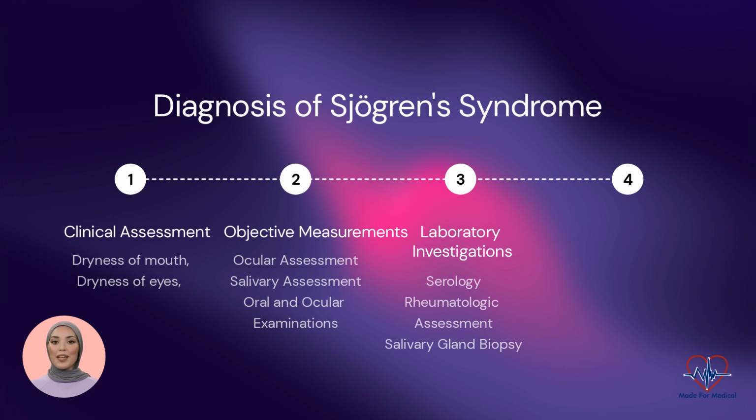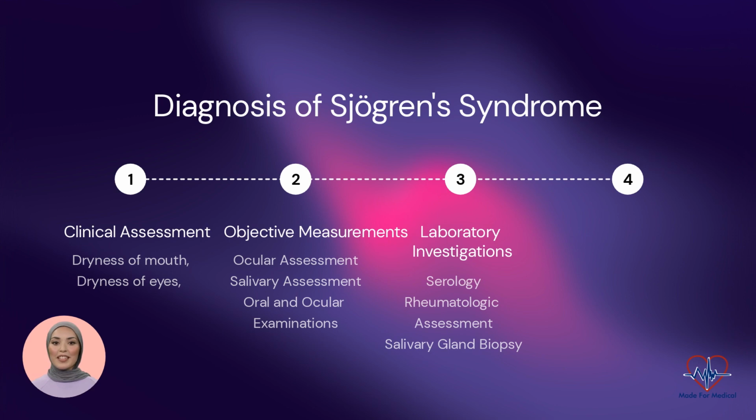Erythrocyte sedimentation rate, ESR, and C-reactive protein, CRP. These markers of systemic inflammation may be elevated in Sjogren syndrome, although they are nonspecific. Rheumatologic assessment. A comprehensive rheumatologic evaluation should be conducted to assess for the presence of other autoimmune conditions and to evaluate the extent of systemic involvement.